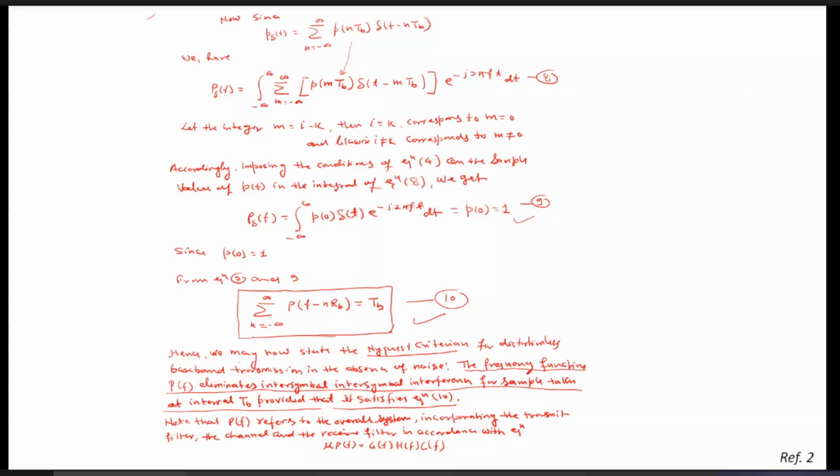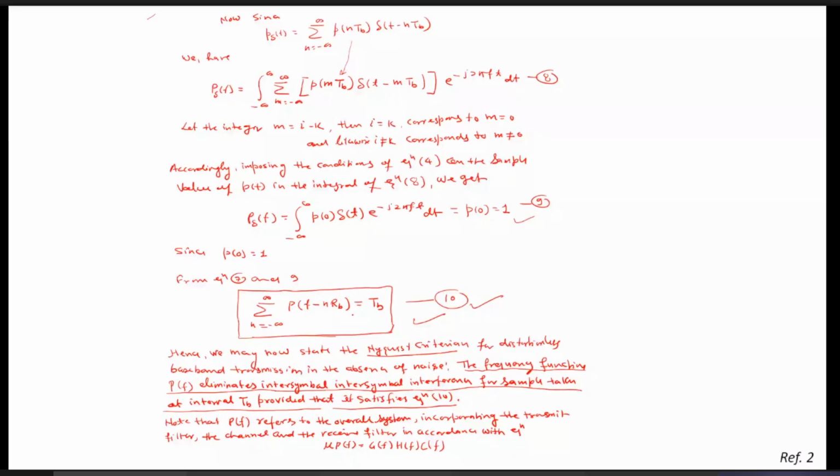Because here we have not considered the effect of the noise n(t). So if there is no noise, and if this condition is satisfied, it means that there is no ISI, and hence this is called the Nyquist criteria for distortionless baseband transmission in the absence of noise. The frequency function P(f) eliminates the intersymbol interference for samples taken at intervals of TB, provided that it satisfies the equation. This is called the Nyquist criteria.